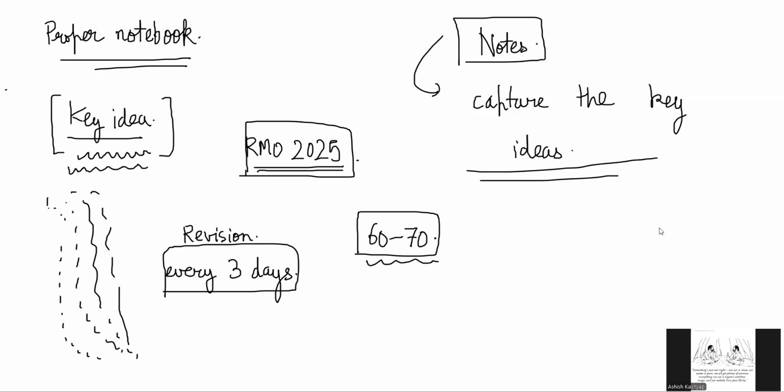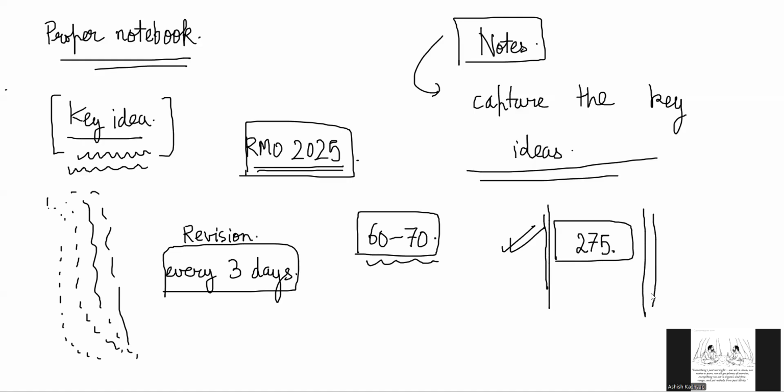By the time we end the discussion of all the problems till problem 275, if you know all the key ideas in all of these problems, the 276th problem will be easier or harder? Easier. The point is that these ideas keep repeating. Draw this line, draw that thing. It's not like every time there is a new thing happening.